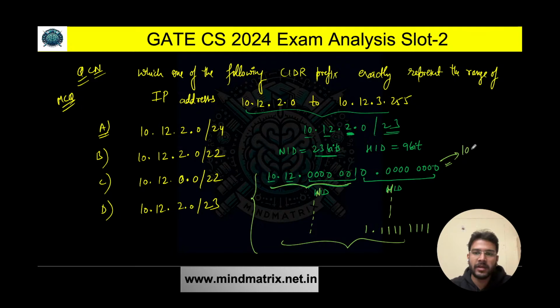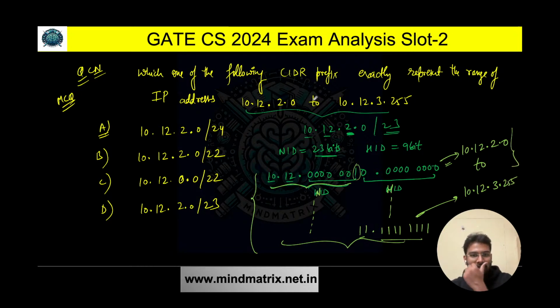This range represents 10.12.2.0. This one here, this one is there, so it is going to be 3 here, so 3, and these are all ones, so it is going to be 255. So as we can see, this is what we want. So only option D is the correct answer, which represents exactly this range of IP addresses. I hope it is clear and you have answered that question correctly.